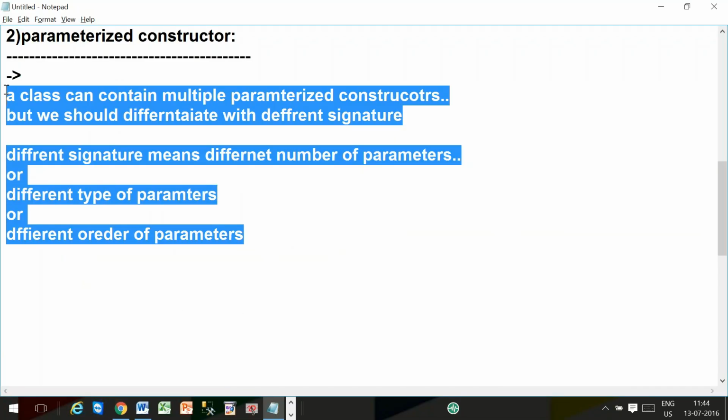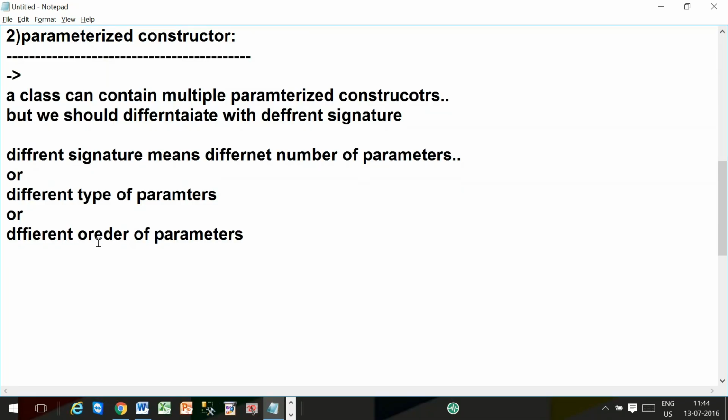Different signature means a class can contain multiple parameterized constructors, but we should differentiate them with different signatures. Here, different signature means a different number of parameters, or different types of parameters, or a different order of parameters. Anything that differs is okay. So then you can have multiple parameterized constructors within a single class. But we also need to understand which one will be invoked.